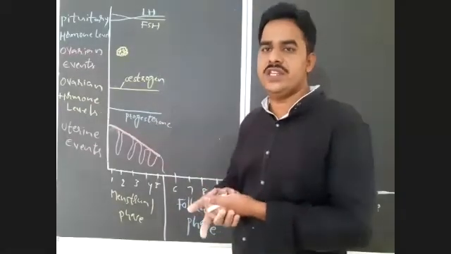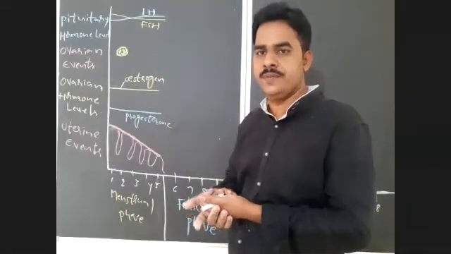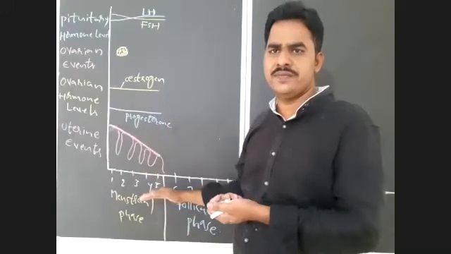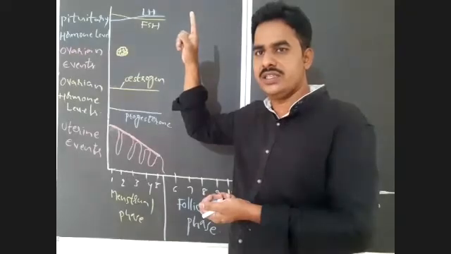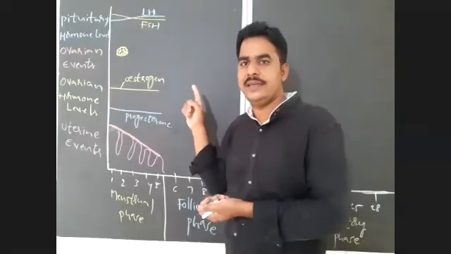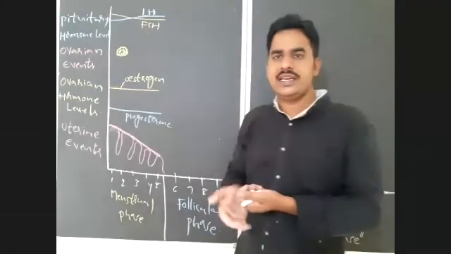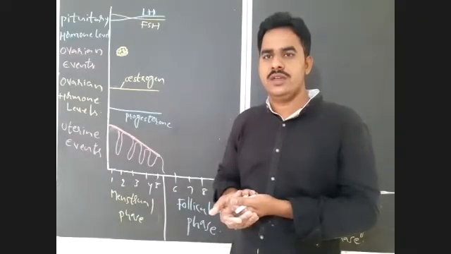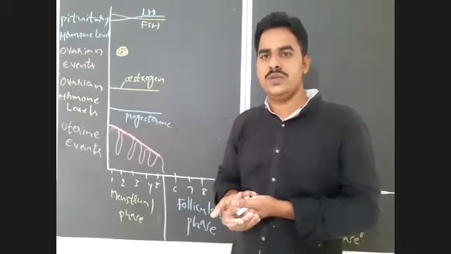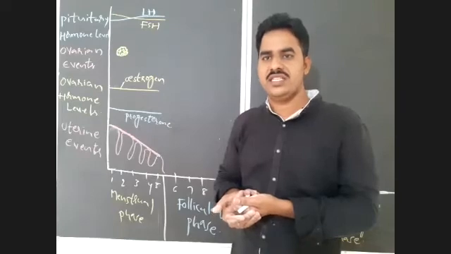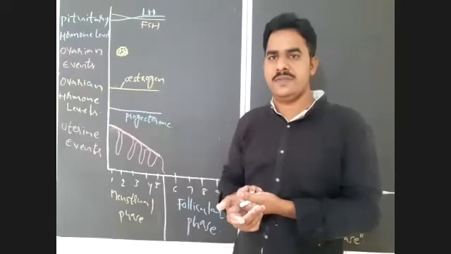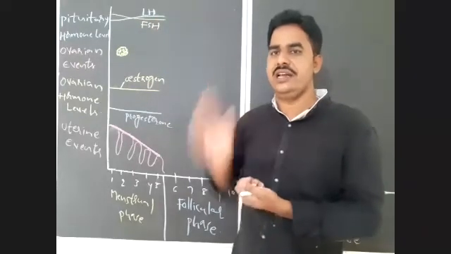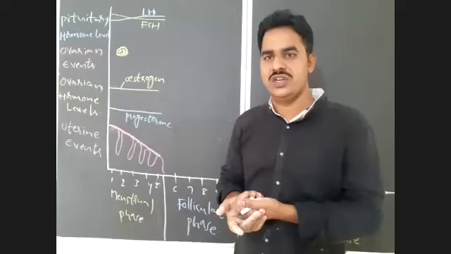And after completion of this phase, what will happen in the second phase? Whenever all hormone levels are low, that acts as a stimulus for the hypothalamus. That shows a positive feedback mechanism. So the hypothalamus secretes gonadotropin releasing hormone. That gonadotropin releasing hormone stimulates the adenohypophysis, that is the anterior lobe of the pituitary, to secrete two hormones known as gonadotropins, that are FSH and LH.